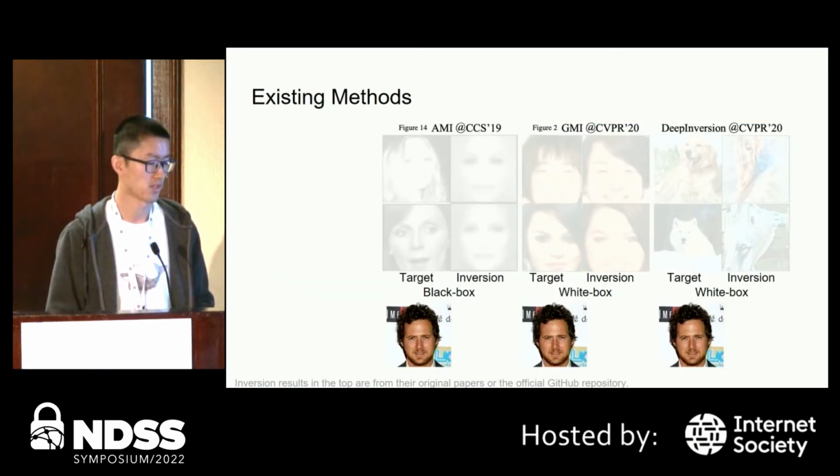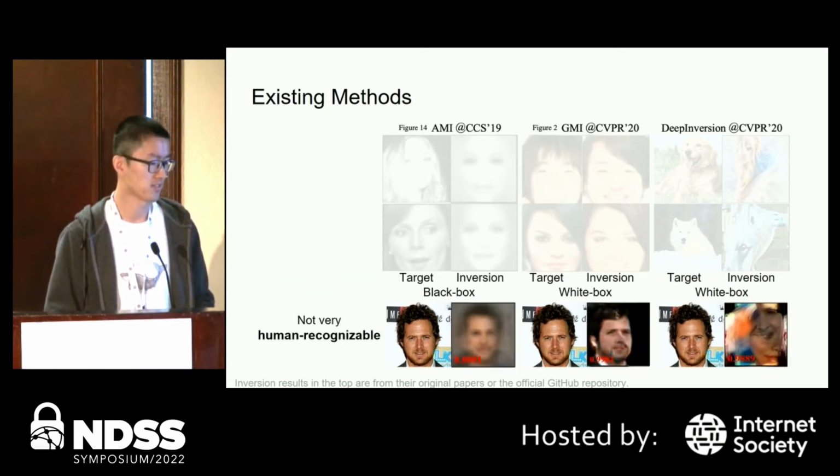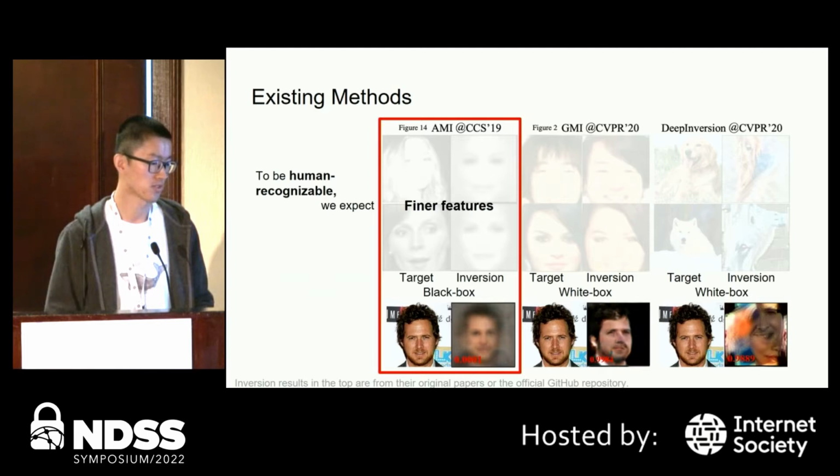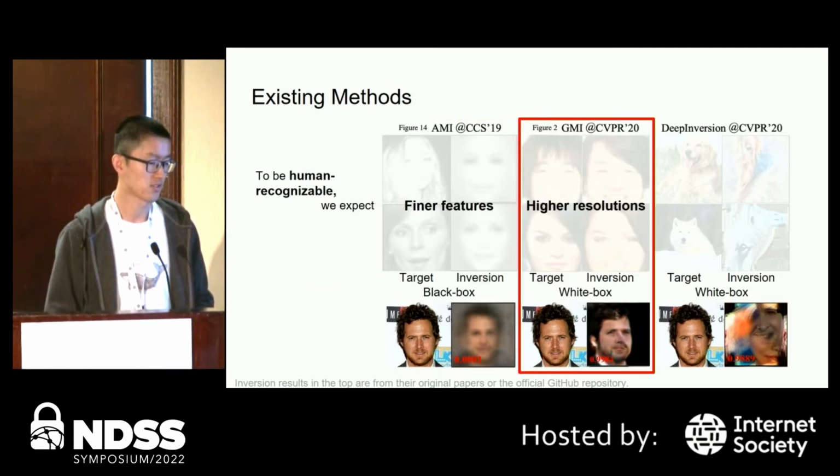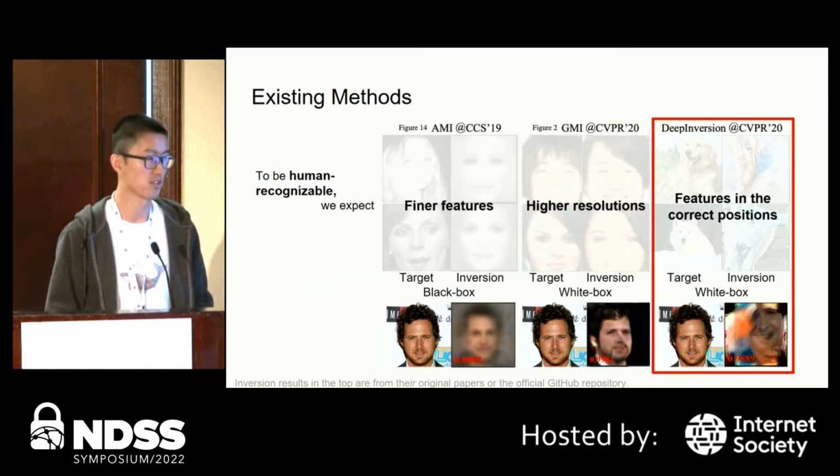For example, assume we want to invert one target label on a ResNet-50 pre-trained on the VGGFace2 dataset. We show the target images at the bottom. We can see that the inversions of existing methods are not that human recognizable. As humans, we expect faces should have finer features. They should have higher resolutions. Also, the features should be in the correct positions.